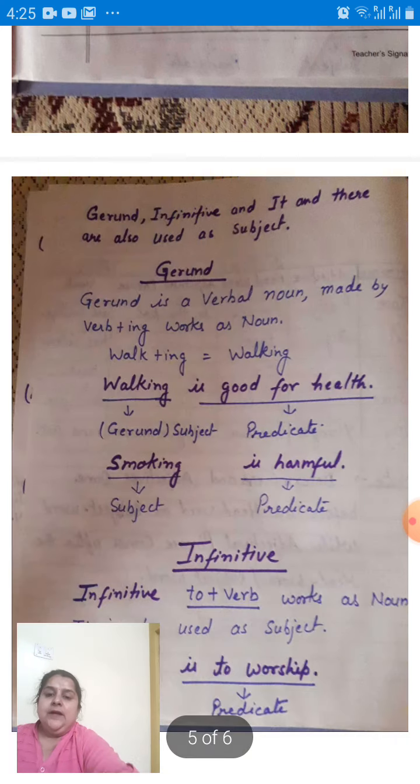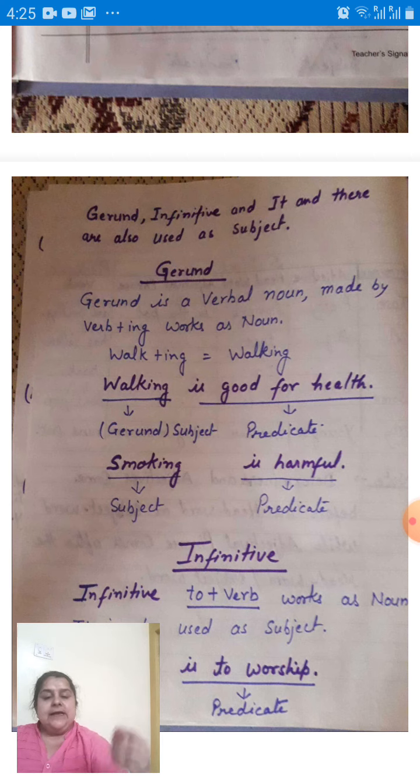Okay. Now, gerund, infinitive, it and there are also used as subject. Now, what is gerund? Gerund is a verbal noun made by verb plus ing, and it works as noun, such as walk plus ing, walking, smoke plus ing, smoking, run plus ing, running, swim plus ing, swimming, read plus ing, reading.